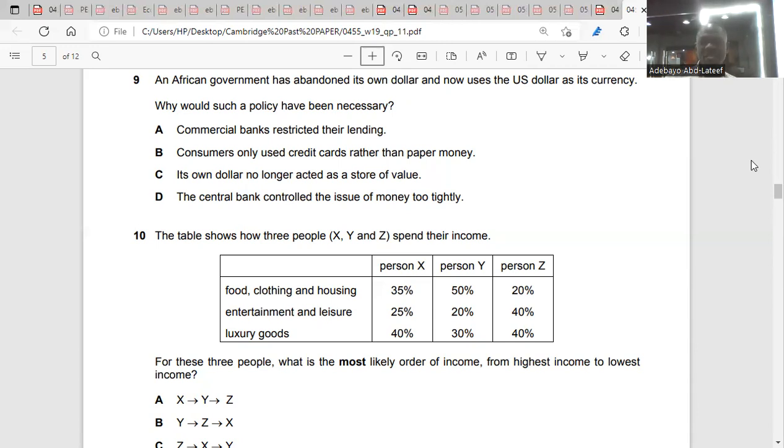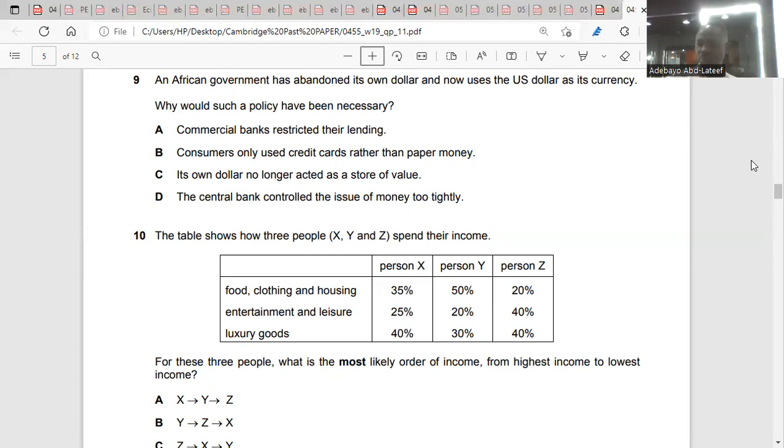Consumers only use credit cards rather than paper money? If they use credit cards, it does not stop them from using their own currency. Its own dollar no longer acted as a store of value? The central bank controlled the issue of money too tightly? No, it's C. Its own currency is no longer acting as a store of value. It does not have the ability to be kept for so long. It loses one of the functions of money. So it's C, number 9.